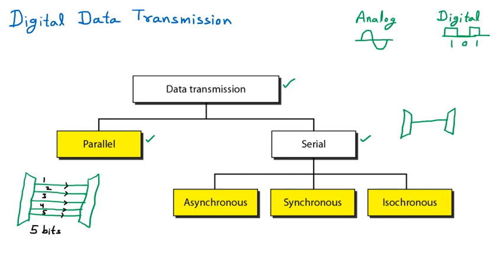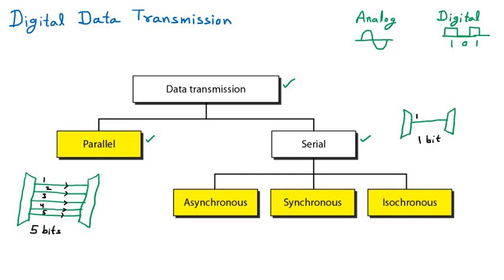That is called serial transmission. Suppose we have 5 bits of data at the same time, but it will go bit by bit. Only one bit can go, so only one bit can transmit at a time. This is serial transmission.